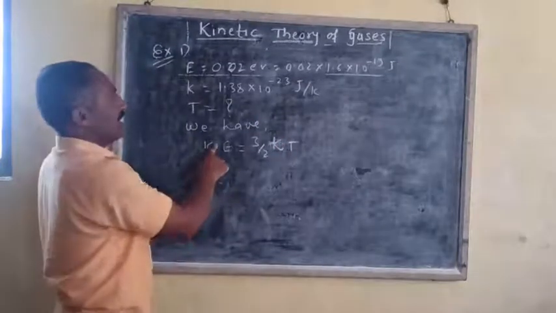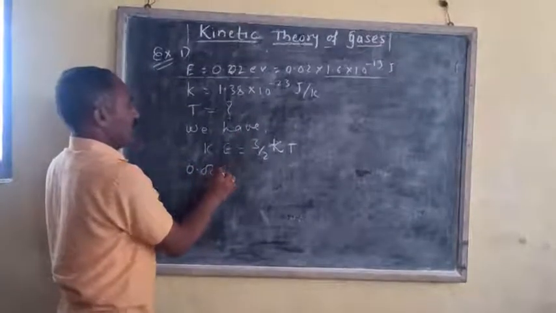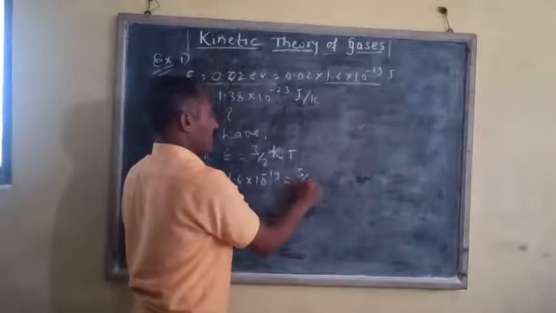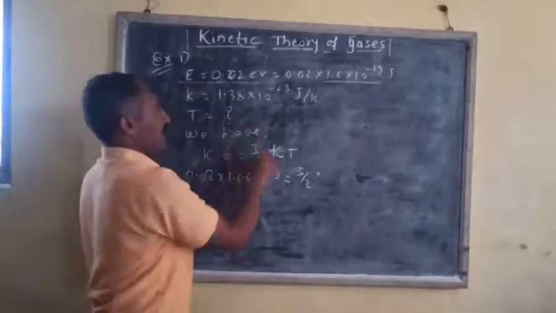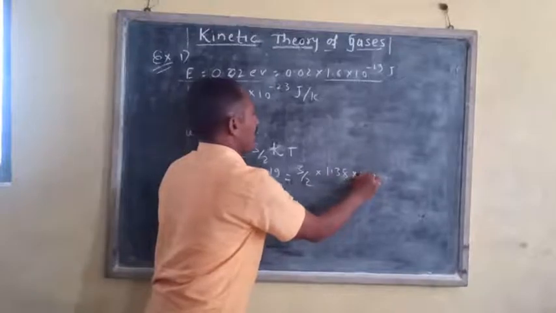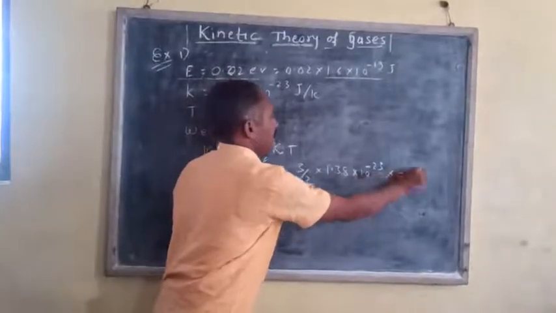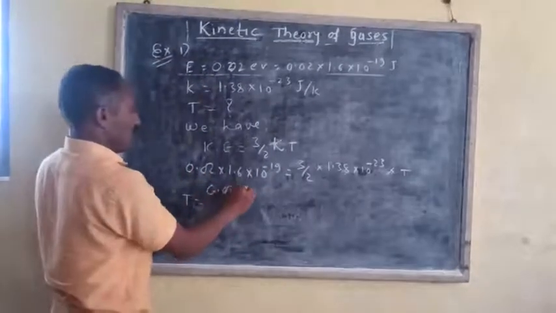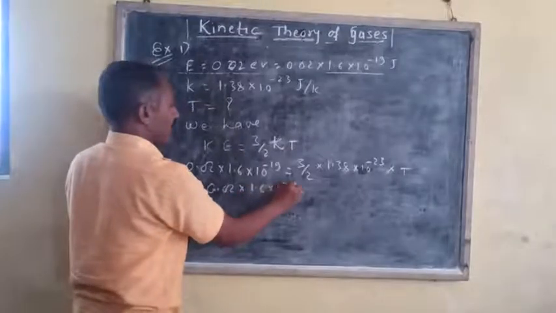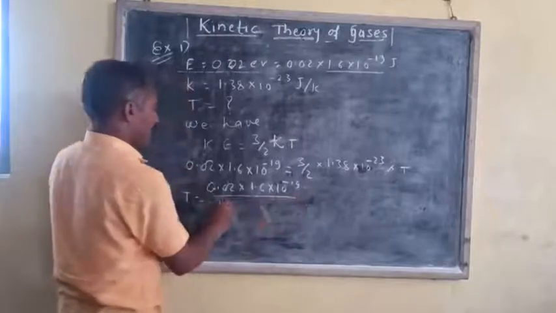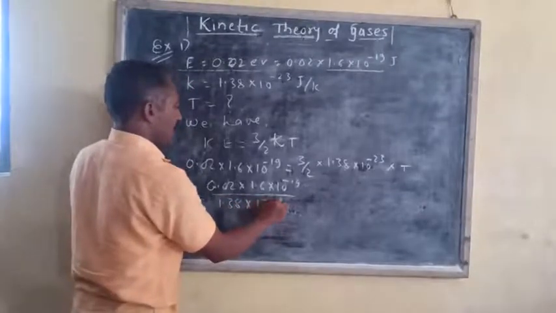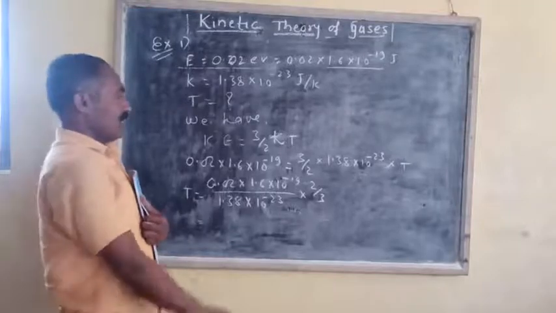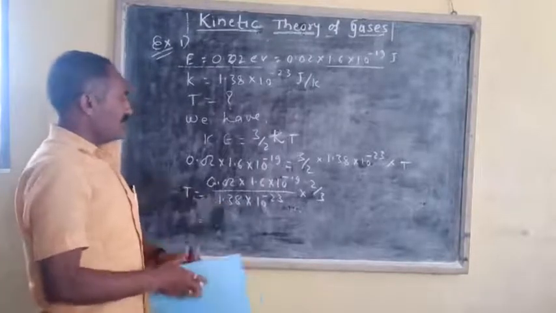We have been given that the kinetic energy is 0.02 into 1.6 into 10 to the power minus 19, which is equal to 3 by 2 multiplied by the value of K, 1.38 into 10 to the power minus 23, multiplied by capital T. Therefore, we have to calculate the temperature T. T is equal to 0.02 into 1.6 into 10 to the power minus 19 divided by 1.38 into 10 to the power minus 23 into 2 by 3.